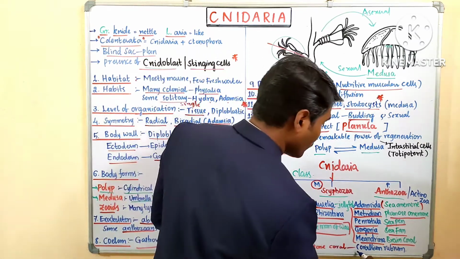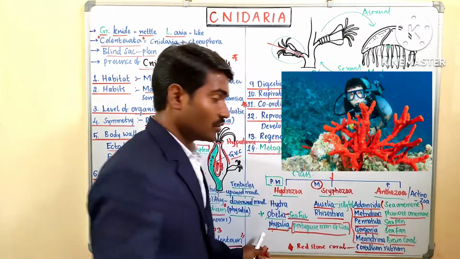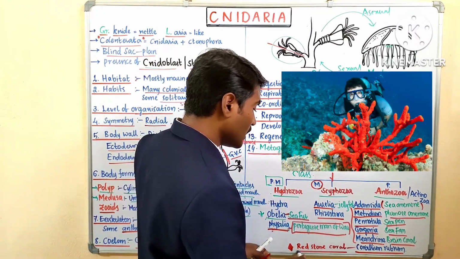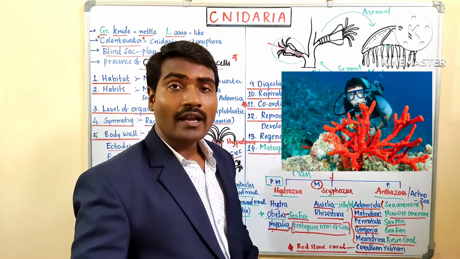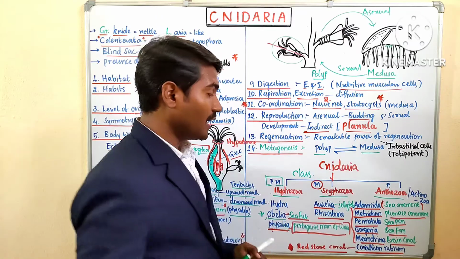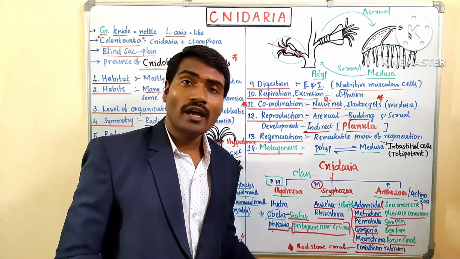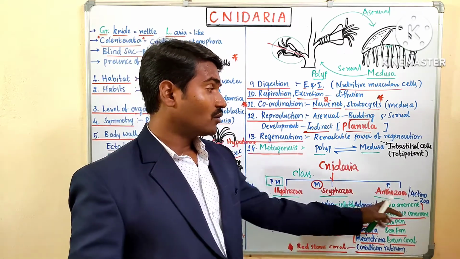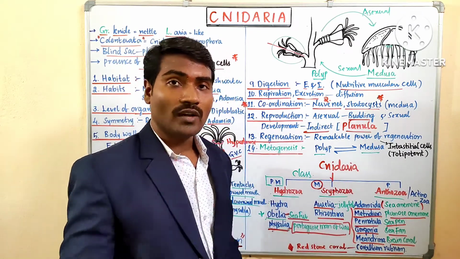One more thing: Corallium rubrum is the red stone coral. This is also important. So this is the classification: Phylum Cnidaria is classified into Hydrozoa, Anthozoa, and Scyphozoa. Anthozoa is also known as Actinozoa.